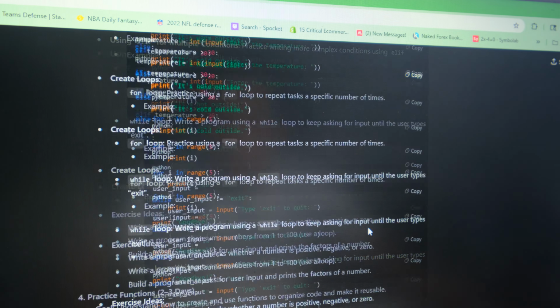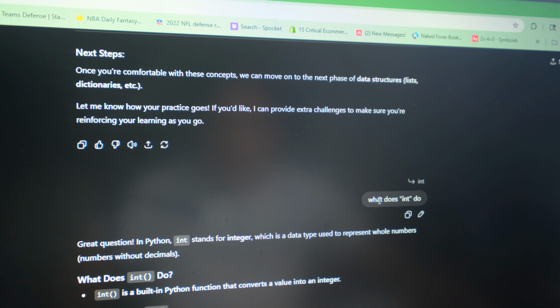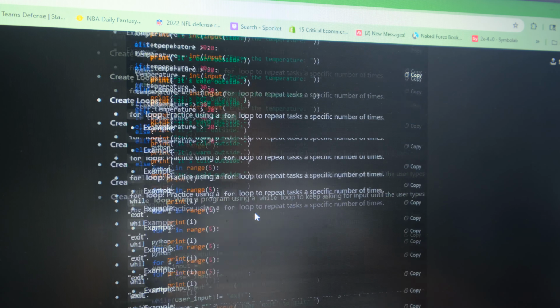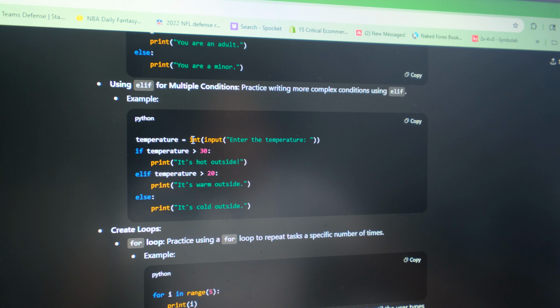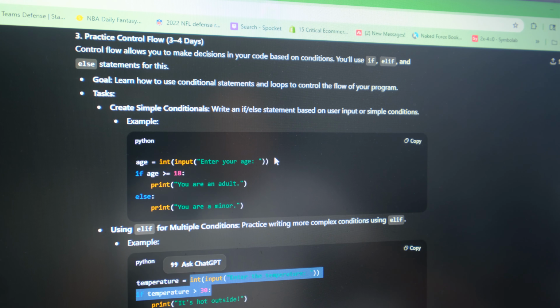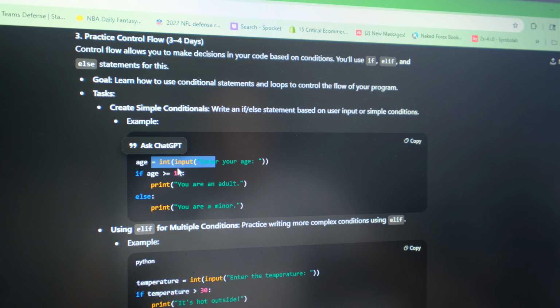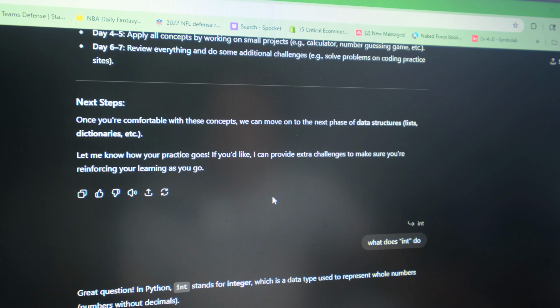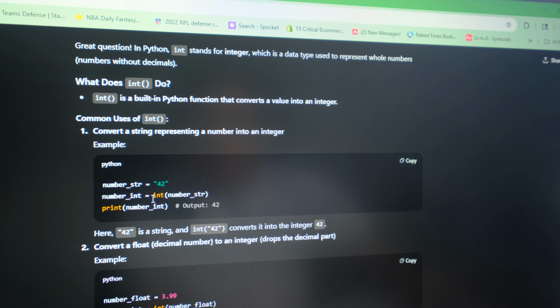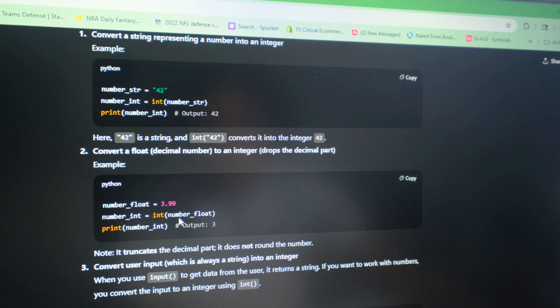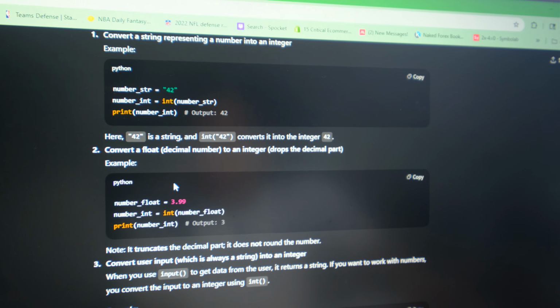Whenever we'll start down here, I got to what does int do, because here it would show me int, and I was like, what's int? I had no clue what int was. So I asked what int was, it broke down what int was, and it means integer. You can do the same thing for strings and everything. And so that'll just change your string into an integer, a real number.